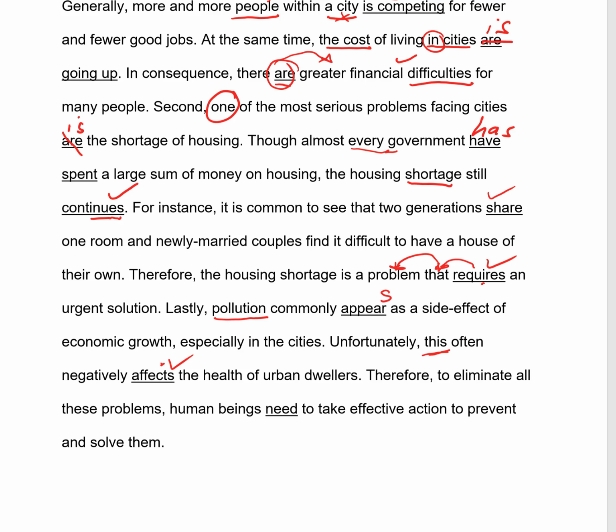Therefore, to eliminate all these problems, human beings need to take effective action. Human beings is plural, and need is plural in the simple present, so that's fine. So those are some examples of checking for subject-verb agreement, whether it's singular subject, singular verb, or plural subject, plural verb. I hope that helps.